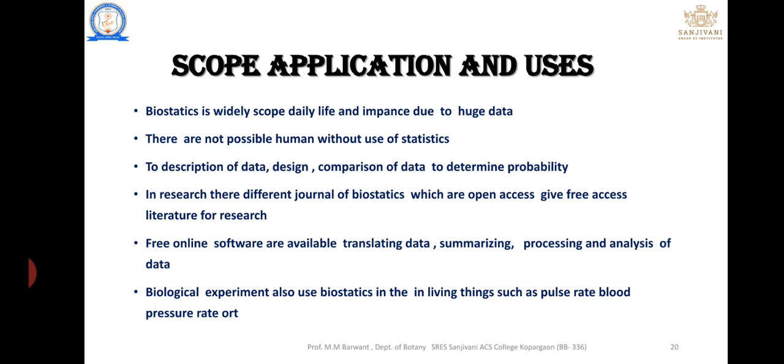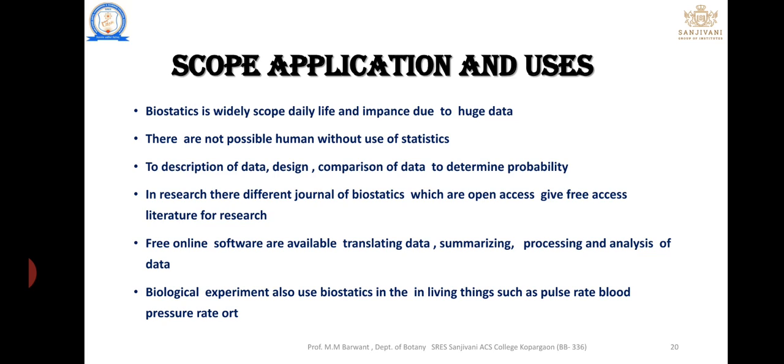We eat food that has some calories, that is one type of data. We go to school and come home, that driving time is one type of data having various functions in daily life.